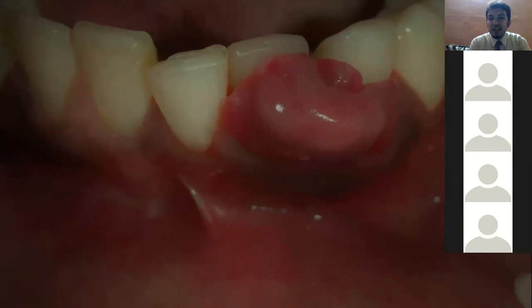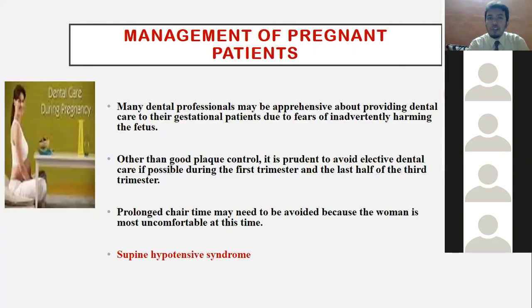You can see in the figure the magenta and reddish color, and how flattened the surface is. It bleeds. It is nothing but pyogenic, but it is called pregnancy tumor, which is histopathologically called angiogranuloma, purely because of hormonal imbalance. You can attribute everything in pregnancy to hormonal imbalance. There is a lot of disturbance in the hormones, because of which it happens.